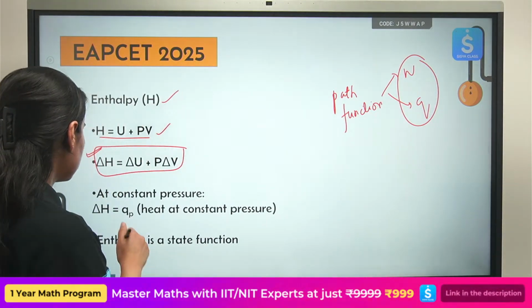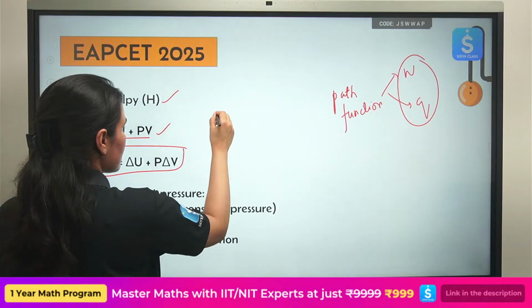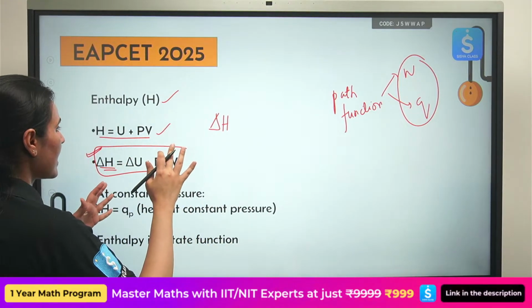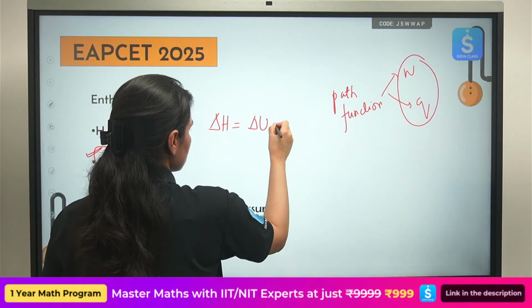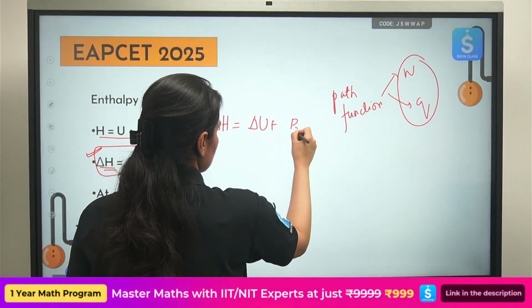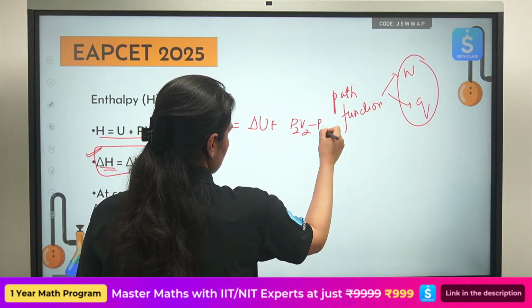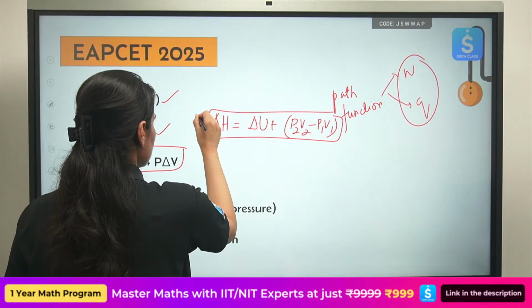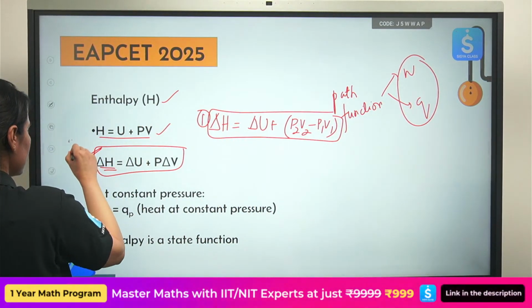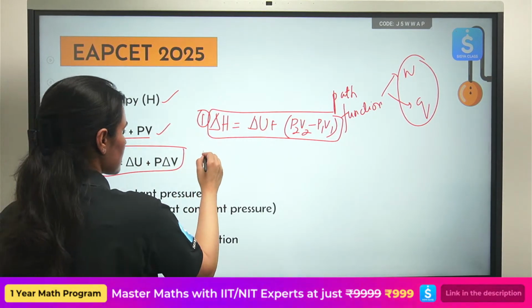So change in enthalpy. There is this formula also, very rare that they will ask you a question from here, but still you should know. Not very important. This one is important, and there is another one which is important.